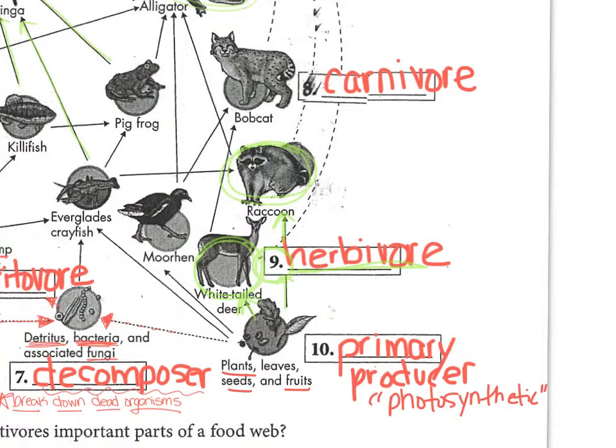The raccoon would actually be considered an omnivore, because if you follow the lines that point to him, you can see that he eats plants as well as other consumers. So he's actually an omnivore. So if you didn't know that 9 was pointing to the white-tailed deer, make sure to make that correction that the white-tailed deer is a herbivore. And then finally, as we move up to our bobcat for number 8, he eats only consumers. He eats the moorhen as well as the white-tailed deer, and so that makes him a carnivore.